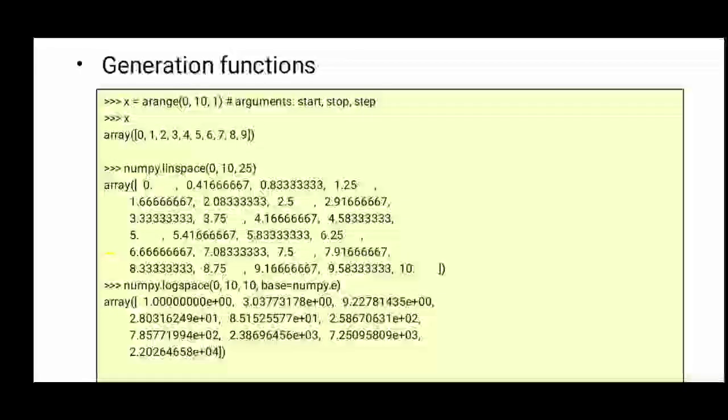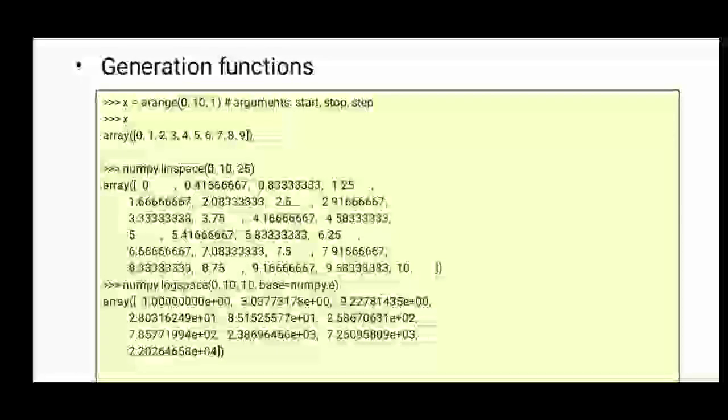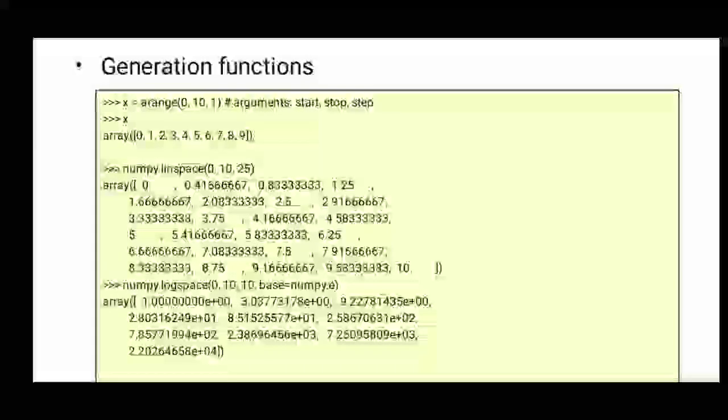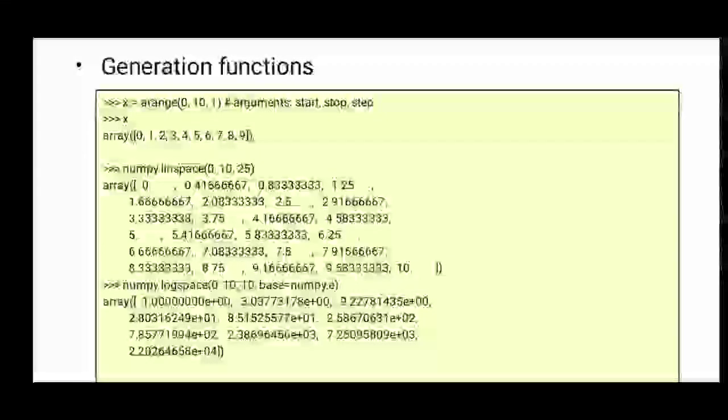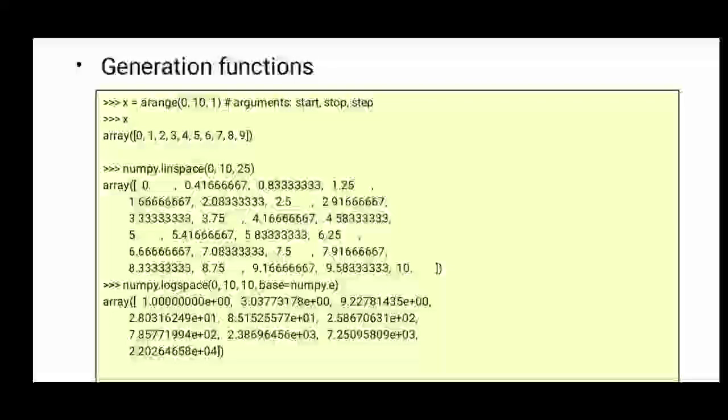Next one, linspace. In the case of linspace also you can create 0 comma 10 comma 25. The attributes are the same. It will take numbers from 0 to 10, and between 0 and 10 it will create 25 numbers. When you count, there are a total of 25 numbers. Just like a random function, it will create numbers from 0 to 10, and the number of elements is 25.